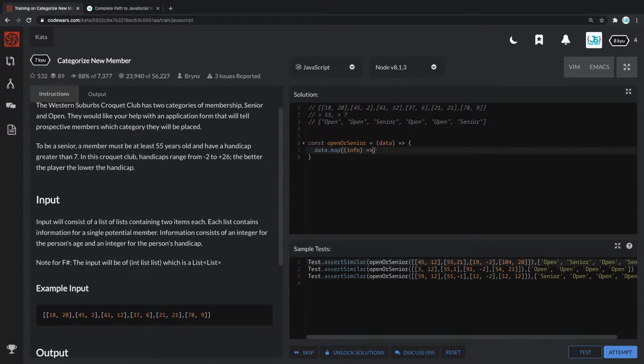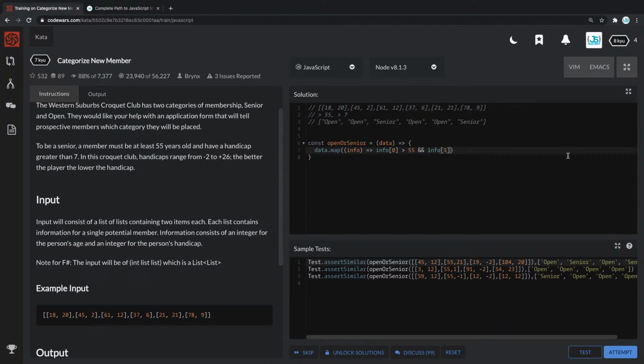Let's call that info. So in the info, we are looking at two different things. We are looking at the age, and we are looking at this number right there. The age needs to be greater than 55. So we are going to say if info.age is greater than 55, and so we can use the and operator, and if handicap, that's going to be info.handicap. But unfortunately, I just noticed we're not working with objects here, so we need to use info0 and info1 to access these elements of an array.